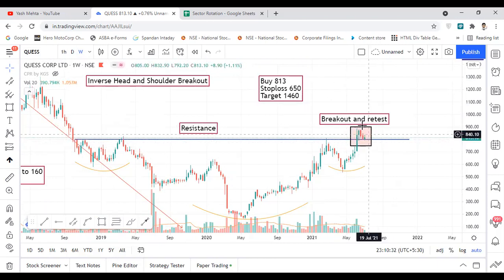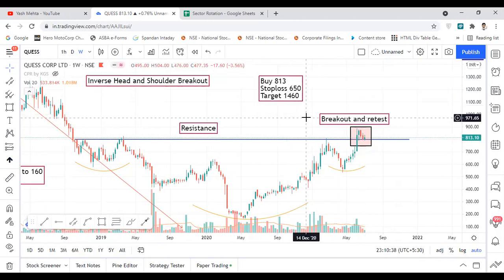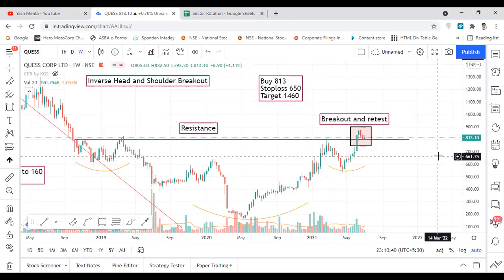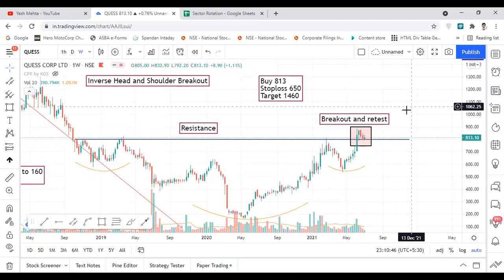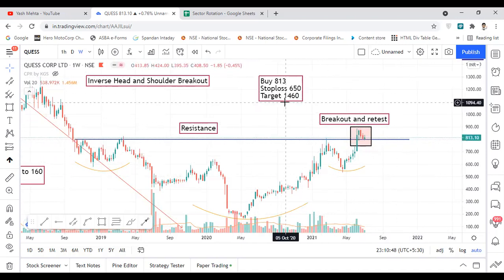And the trading plan in this will be to buy near CMP, which is at around 813. Stop loss will be 650, and target will be 1460. The target I have calculated on the basis of the range calculation from this high to this low, and I have added this above the resistance line. So I have got the target on that basis.